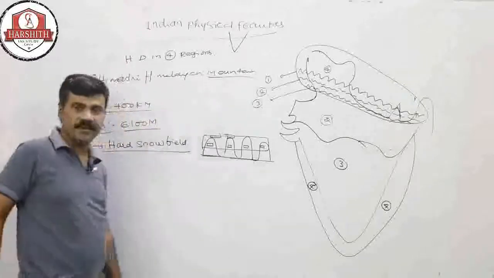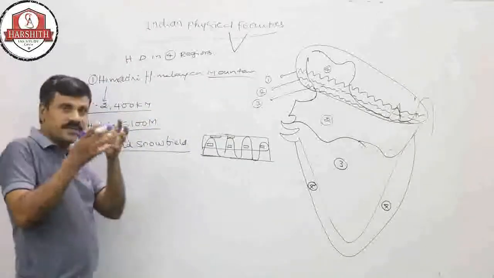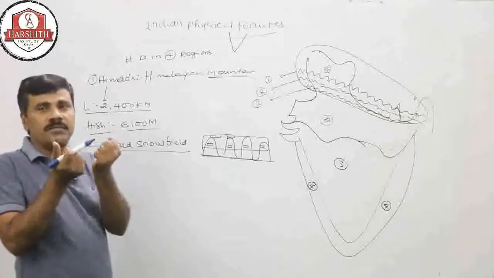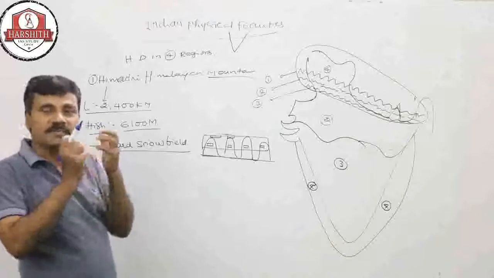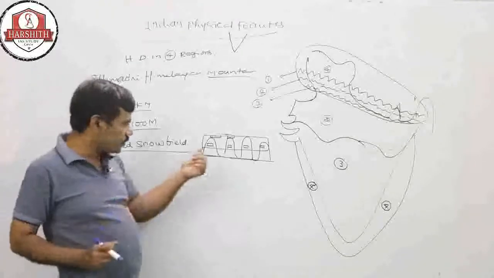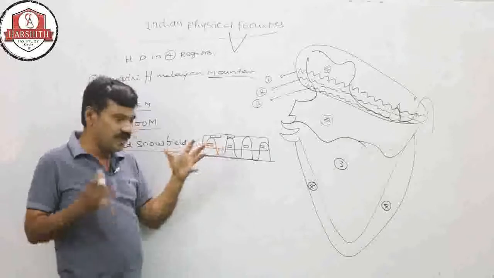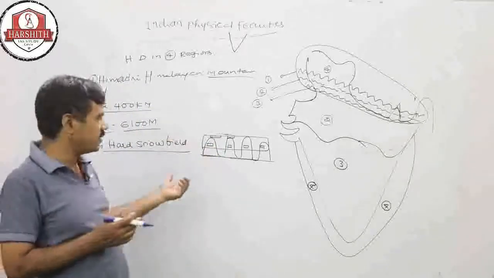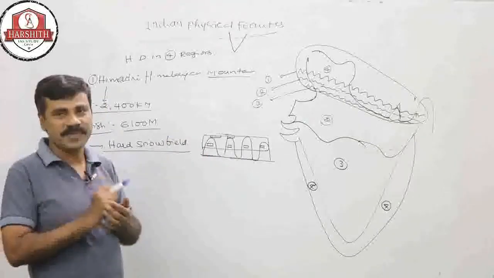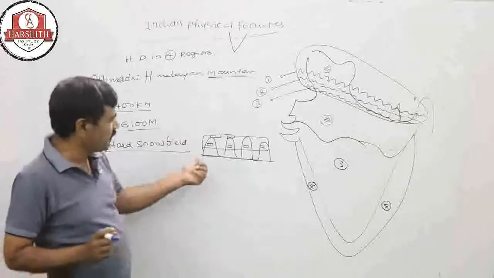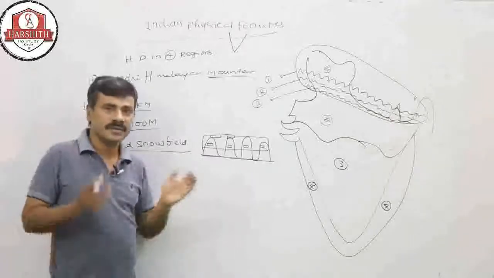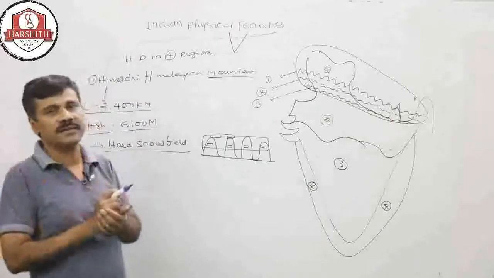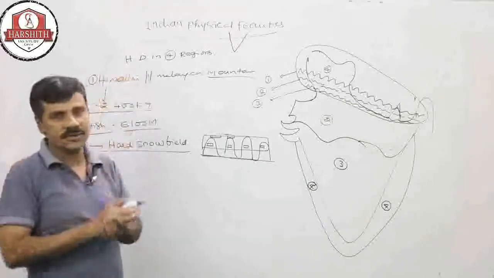What is a glacier? A glacier is a type of hard snow, hard ice pieces, like the ice pieces we see in our fridge. They are more than kilometers in length and some meters in height.